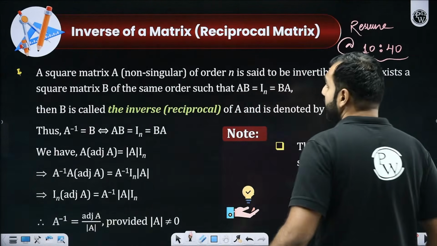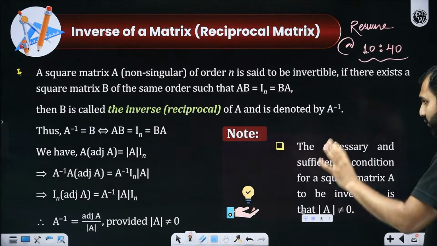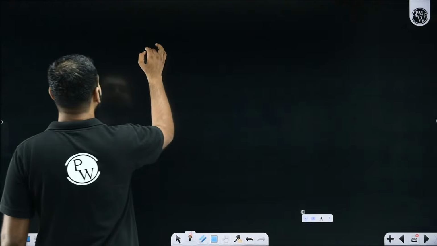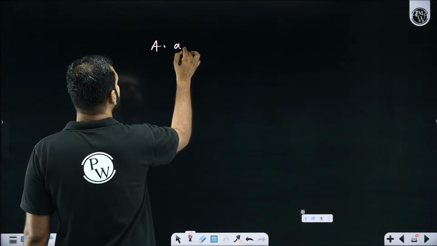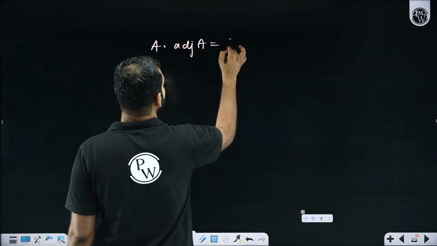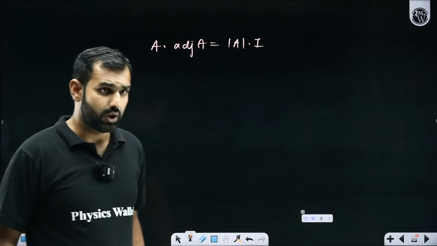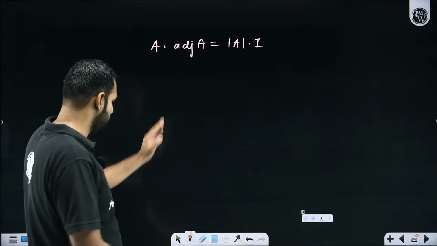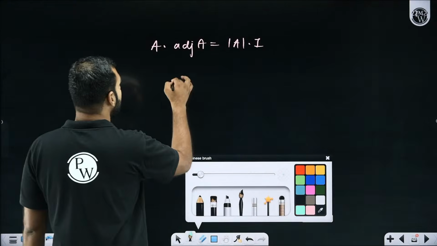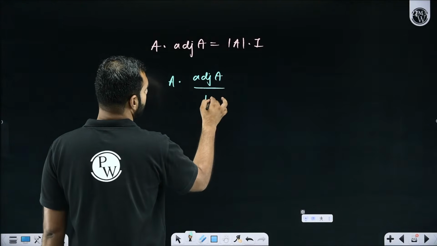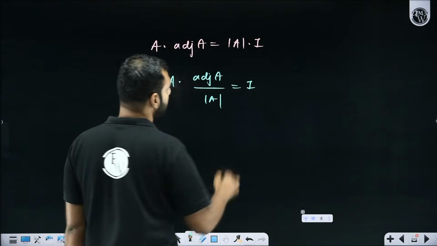Whenever somebody asks you the inverse of a matrix, I hope you had in mind what we have just discussed: a matrix, when multiplied with its adjoint, gives determinant of A times an identity matrix. If I divide both sides by determinant of A, it is A times adjoint of A divided by determinant of A equals the identity matrix.